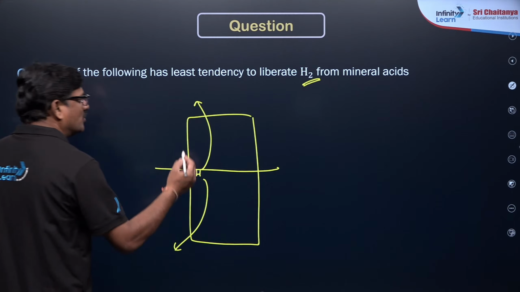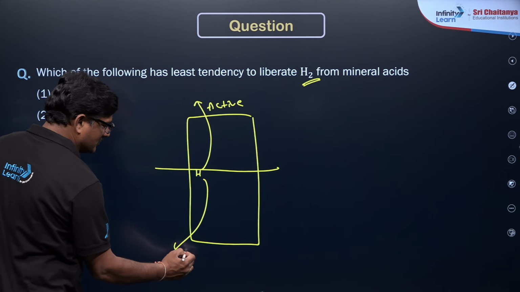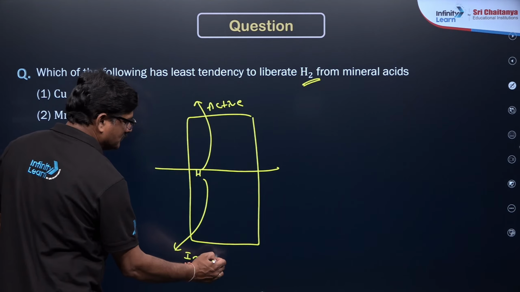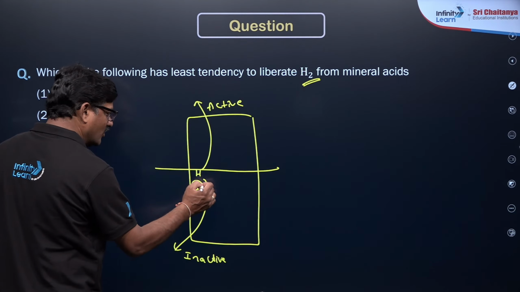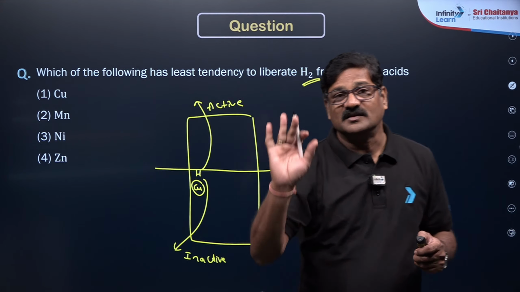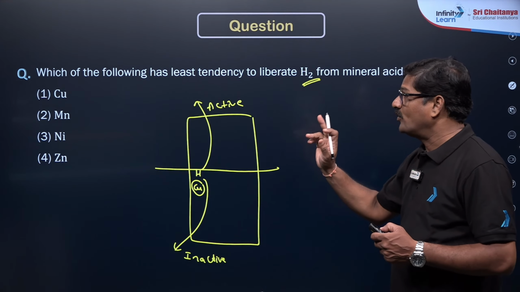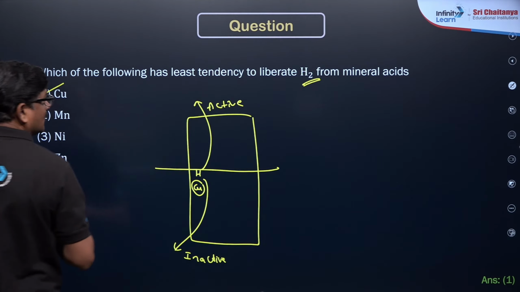These are active metals, these are inactive metals, and you know copper lies below hydrogen. Copper does not liberate hydrogen gas, so the answer is going to be 1.